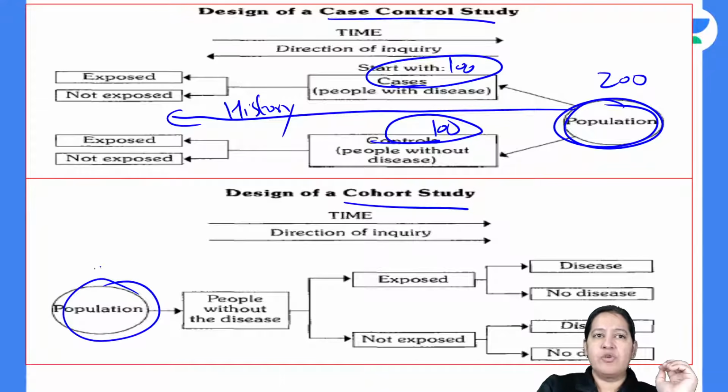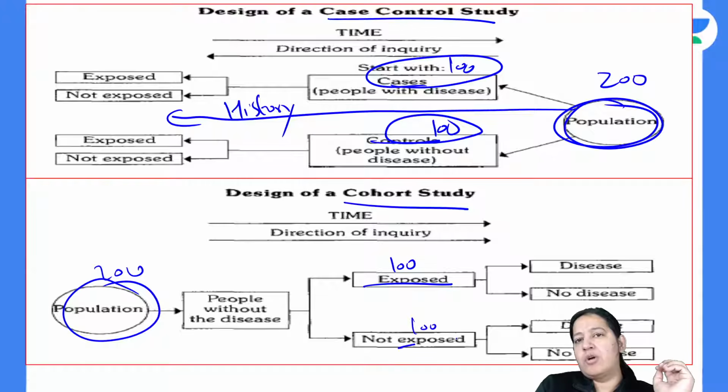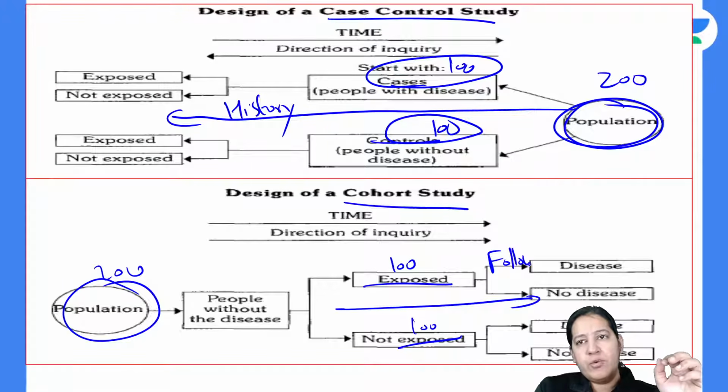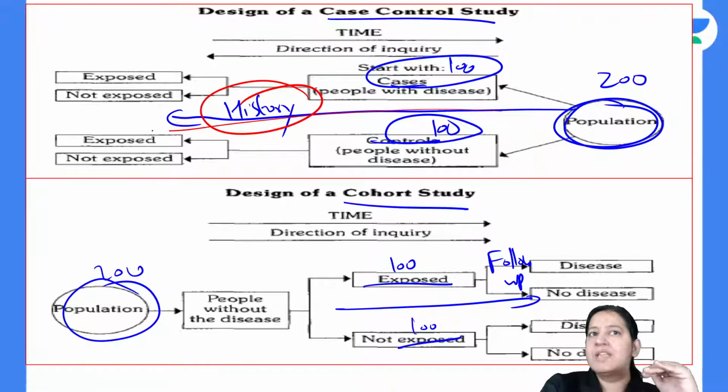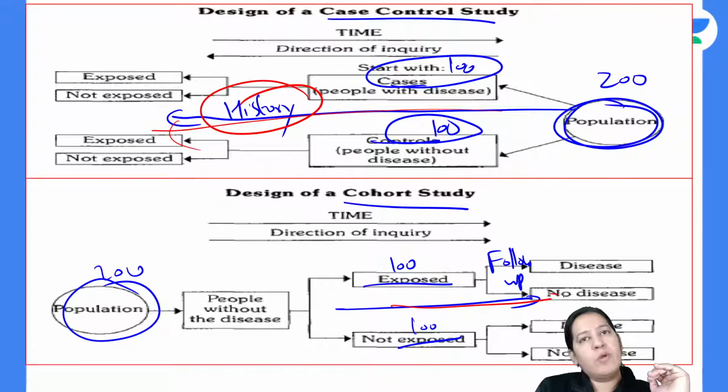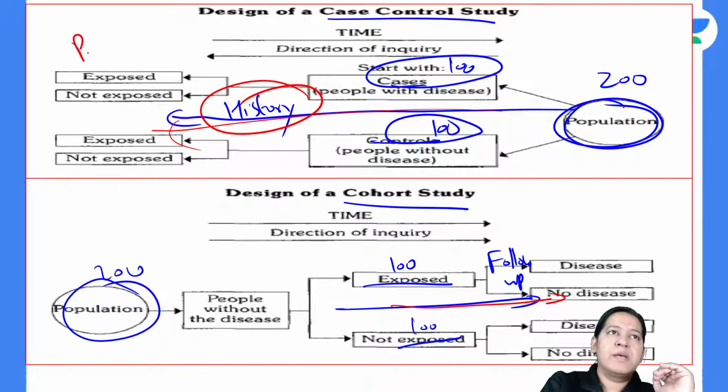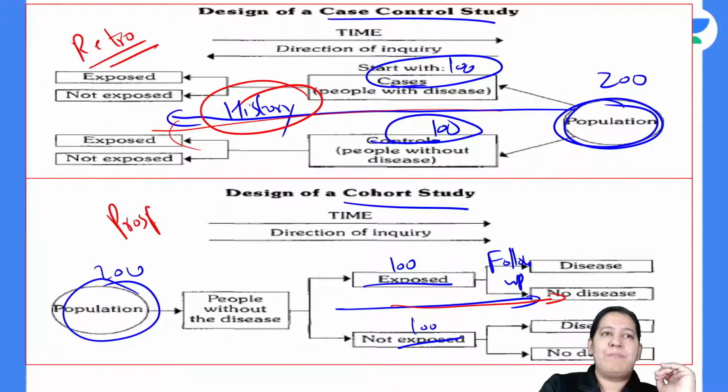Here you are starting with 200 people, but 100 are smokers and 100 are non-smokers, and you are going in future by doing follow up. So here we are doing history, we were taking history and going in the past. Here we are doing follow up and going in the future. So this study is known as retrospective study and this study is known as prospective study.